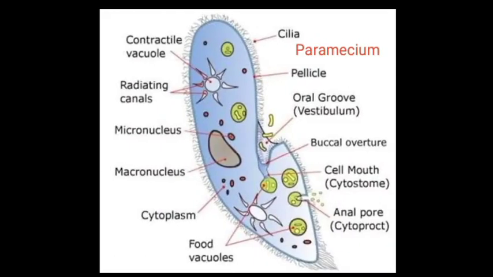Next, paramecium. It is a slipper-shaped organism. This is paramecium, consisting of cilia completely over the pellicle. It has an oral groove to take food inside and an anal pore to give out. The oral groove opens into the cell mouth. It has food vacuoles into which food will be taken. Cytoplasm is present. A macronucleus and a micronucleus are present. Contractile vacuole and radiating canals are present in it.